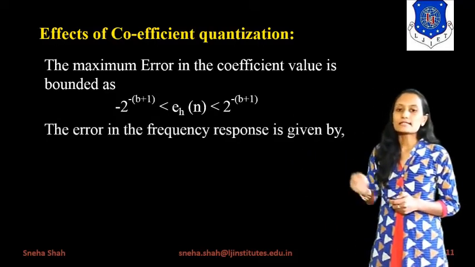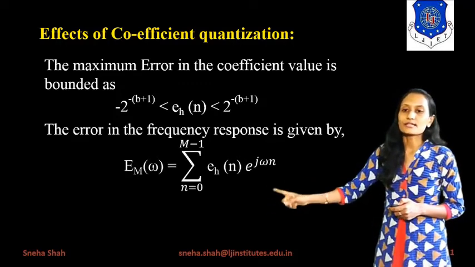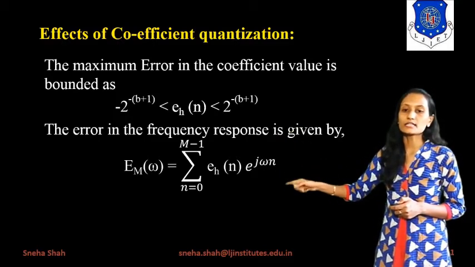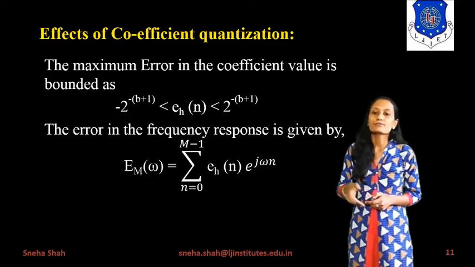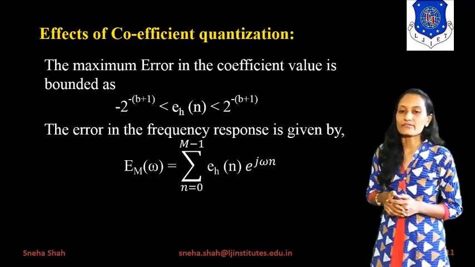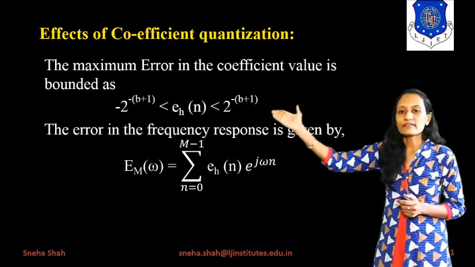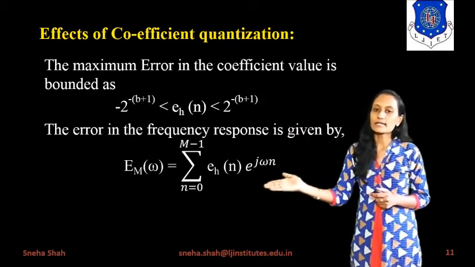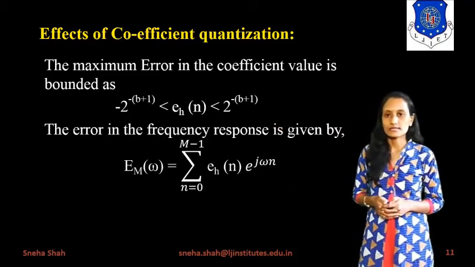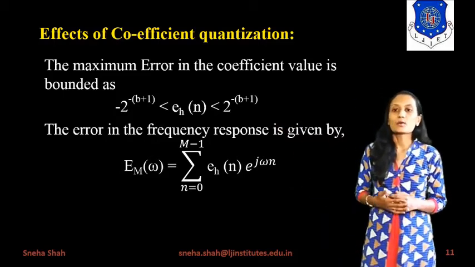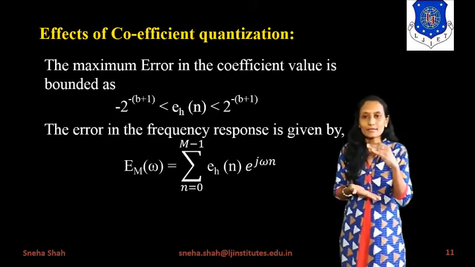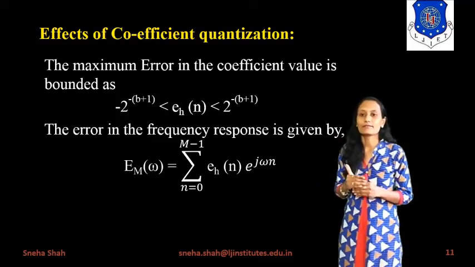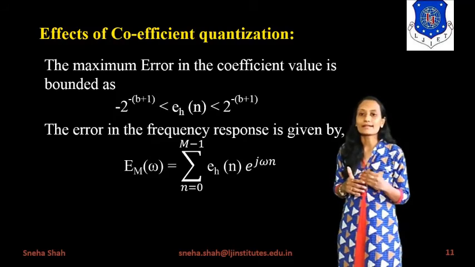The error in the frequency response is given by the error function E_F of omega equals summation n equals 0 to N minus 1 of E_H of n into e raised to minus j omega n. So first of all we find the error coefficient E_H of n, and then we find its frequency response by taking the Fourier transform. After taking the Fourier transform, we can derive its frequency response. We can reduce the quantization error by setting the number of levels and the step size. So by truncating the signal, we can reduce the coefficient quantization error.